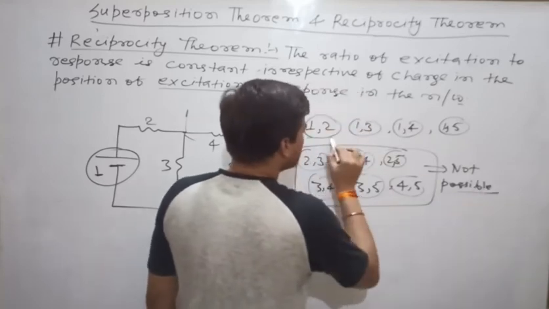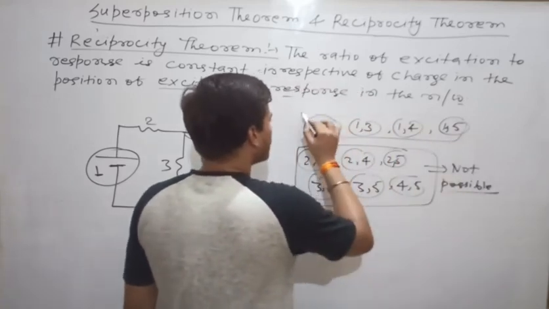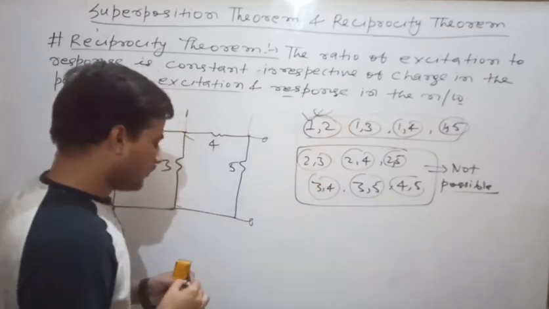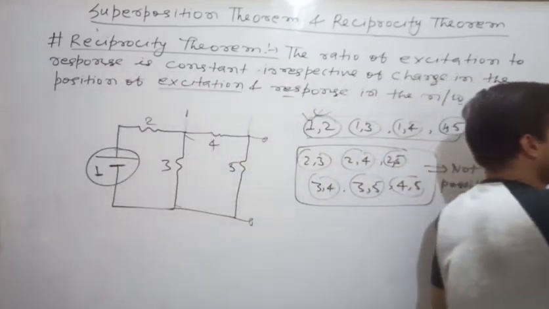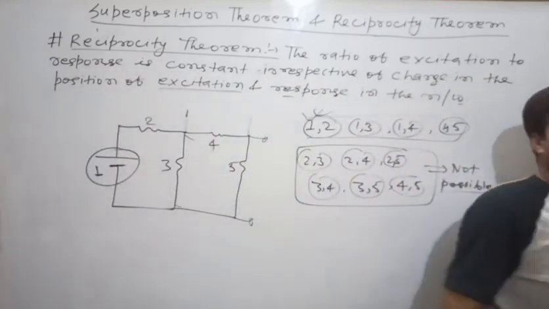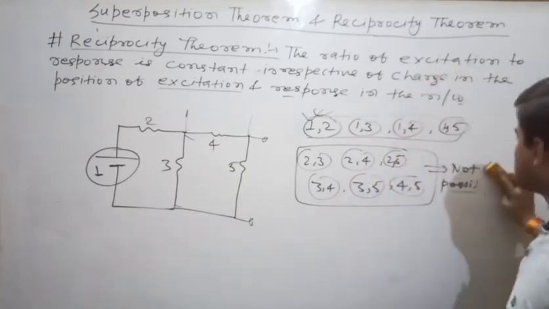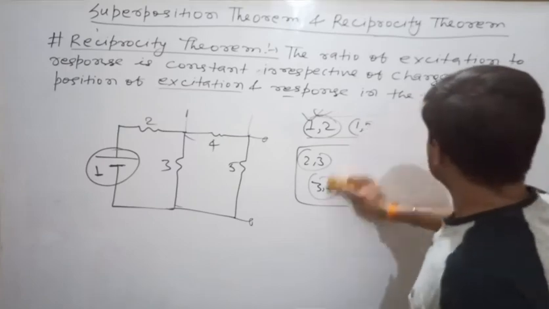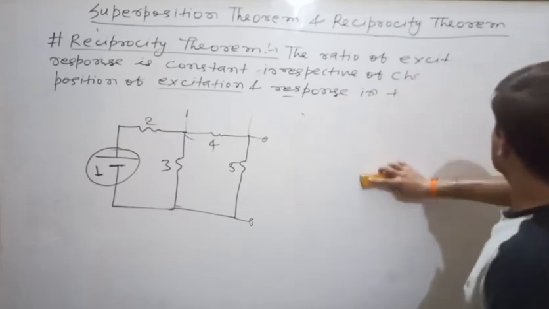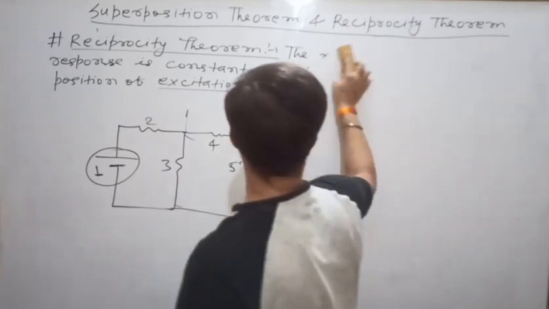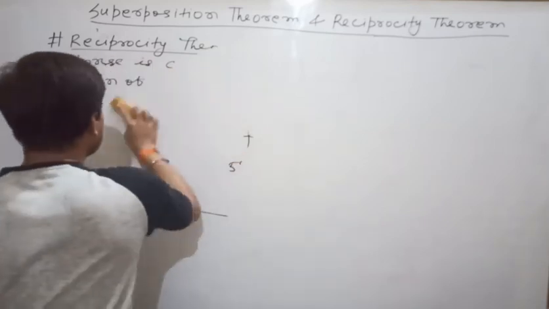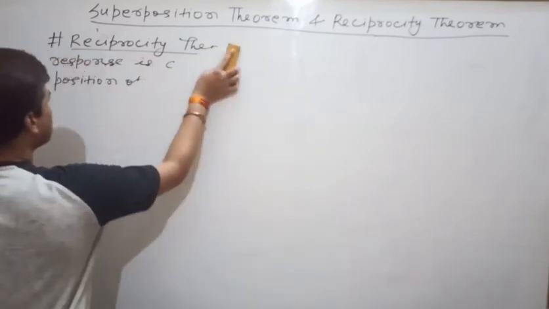Above 4 pairs are possible. Clear? Next let us solve some numericals, so that you can easily understand reciprocity theorem.